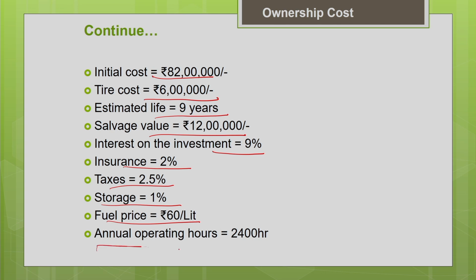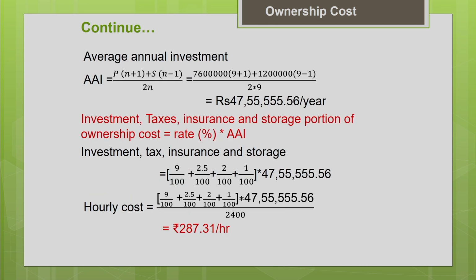Then annual operating hours is 2400 hours. So, with this as input data, now we are going to estimate the ownership cost for this particular machine using the AAI method. So, how to find this AAI, average annual investment? We know the formula: P into (N plus 1) plus S into (N minus 1), divided by 2N. So, we are going to use this formula to determine it.